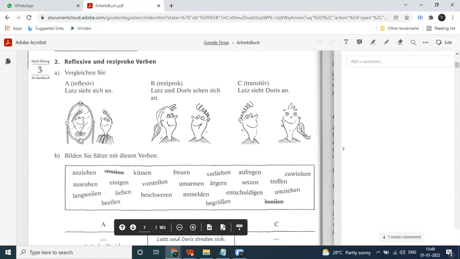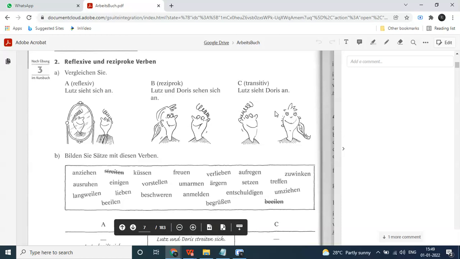Ärgern is always reflexive. Why? Because I can annoy myself. I can be annoyed by myself. We can annoy each other. I can annoy you, where this condition does not come. Even if this condition comes, it is reflexive only. Because here I can annoy her, we use the reflexive pronoun.